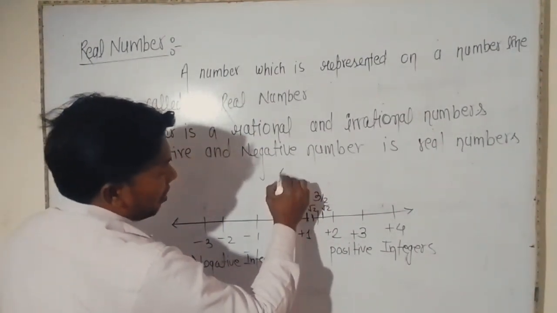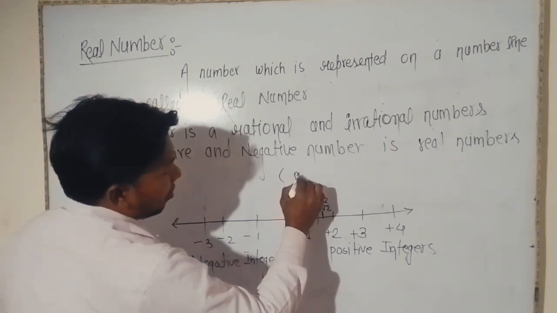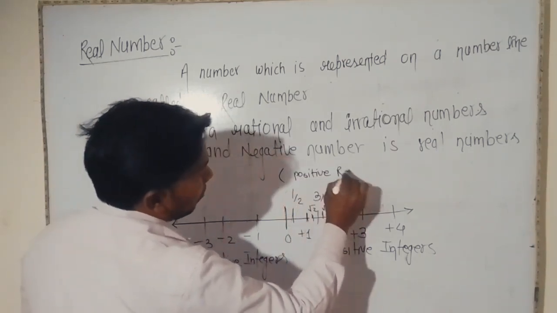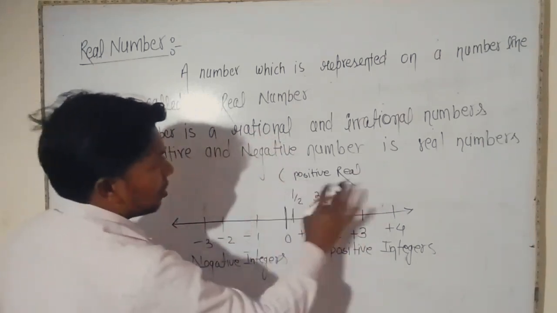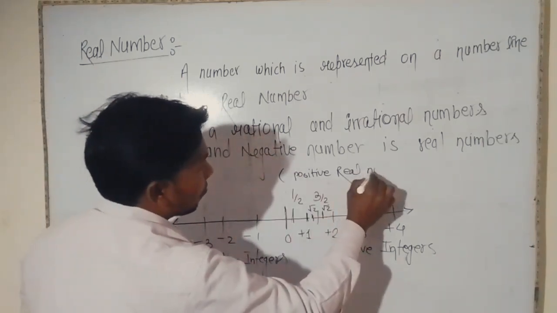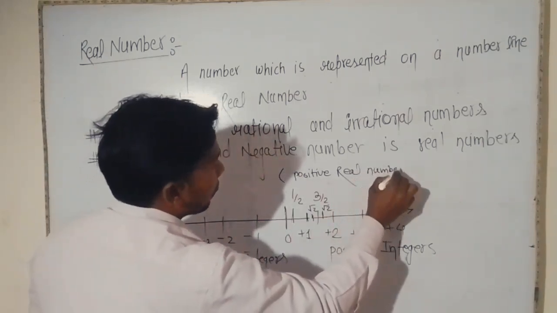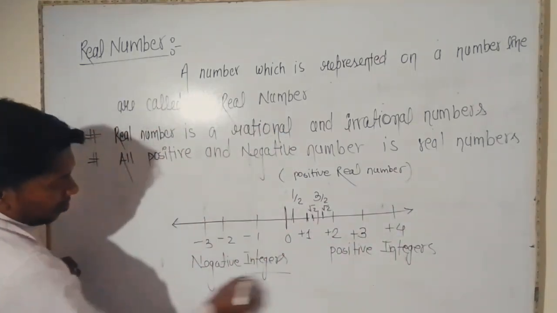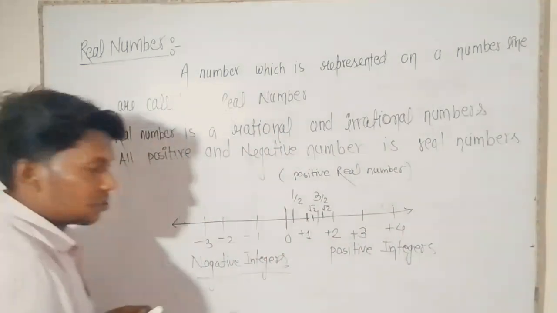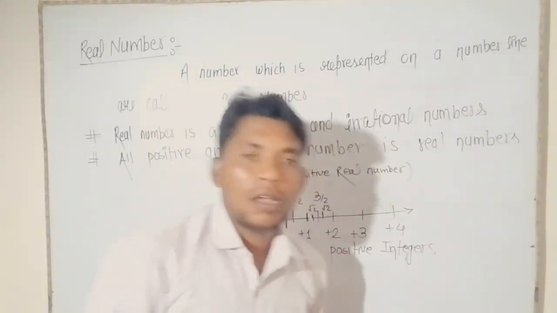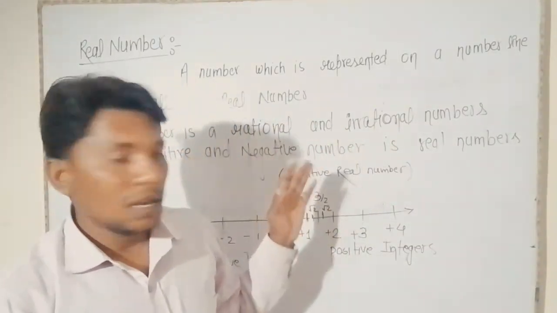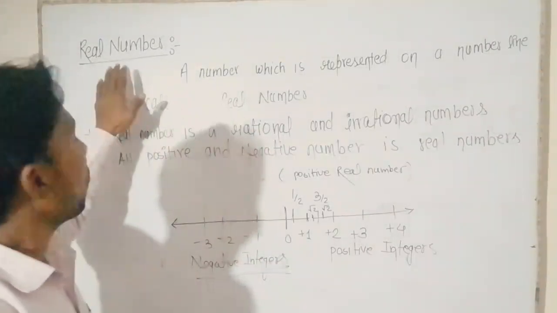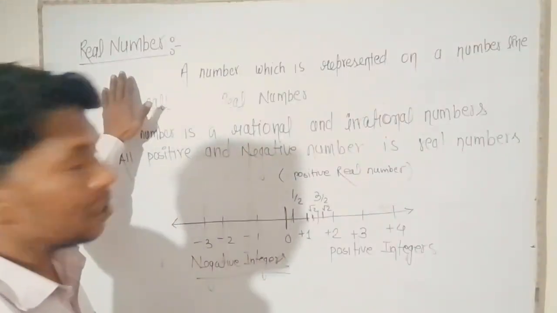Here are the positive real numbers, and here are the negative real numbers. So you can understand what is a real number, right?